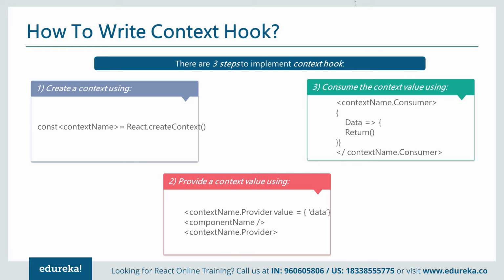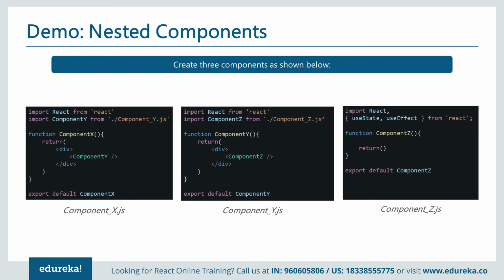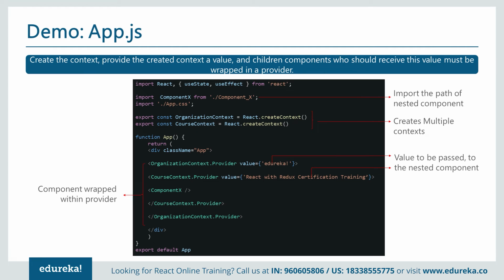We have one consumer and then we have one provider in this. Now three components are shown below: the first component X, Y and Z. So component X has component Y, component Y has component Z, and component Z is a simple component. Now what we can do is first of all create one context component like this.